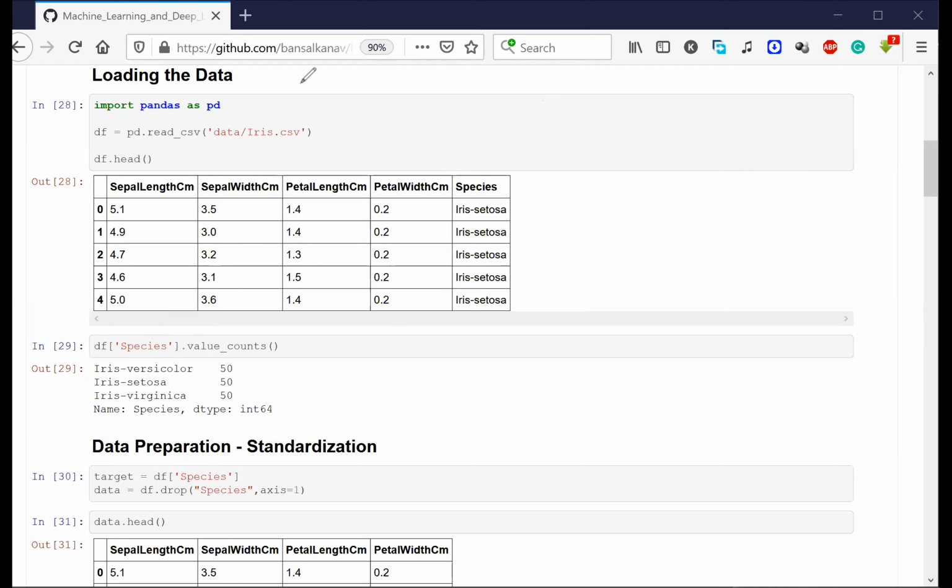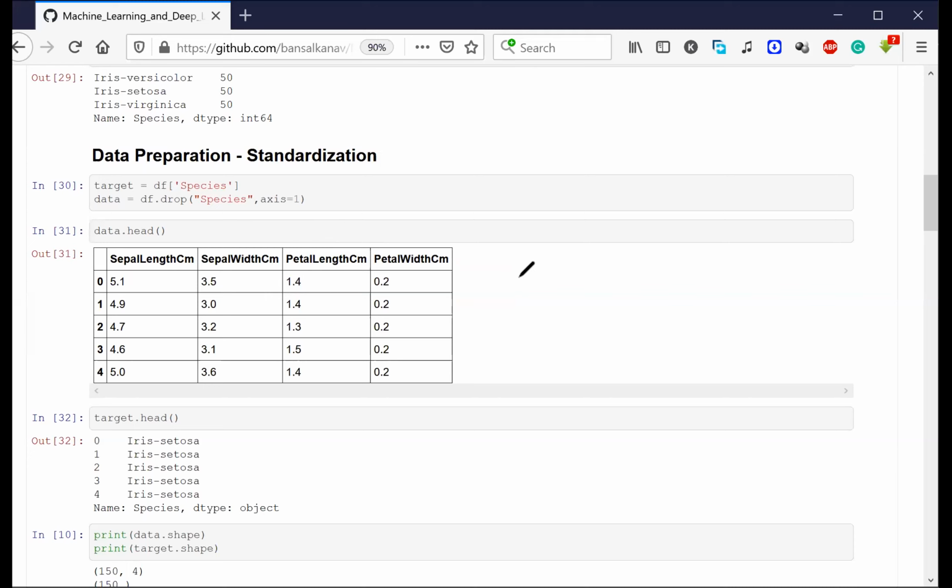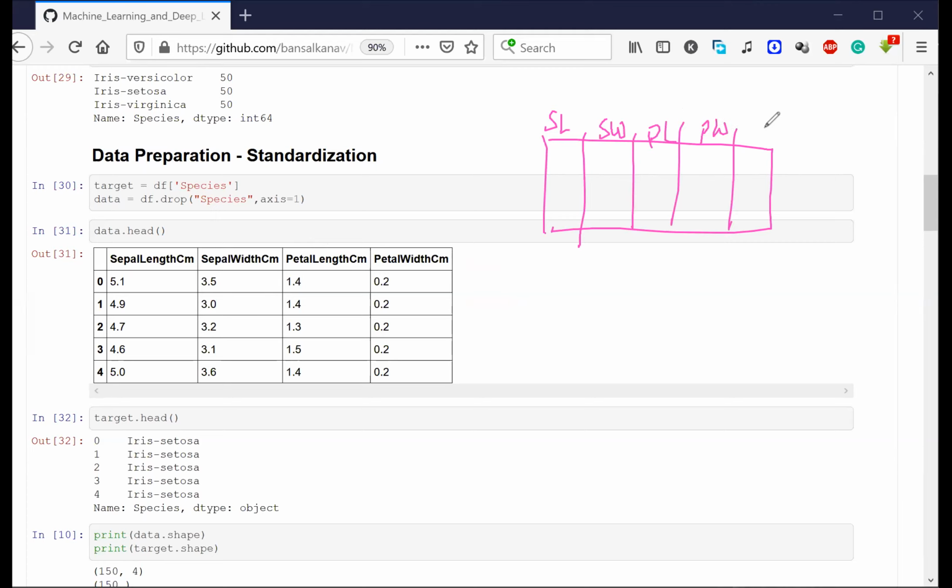All right. Now, what I'm trying to do next is first of all separate out input and output. The data contains sepal length, sepal width, petal length, petal width, and species. So this entire thing is called input, and the thing that I need to predict is called an output.